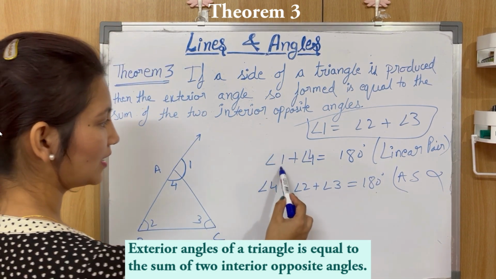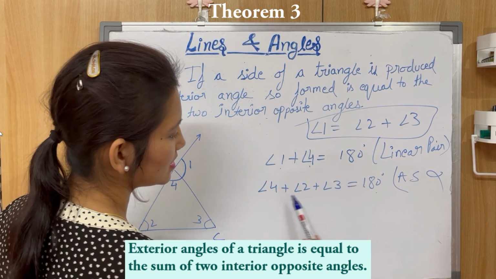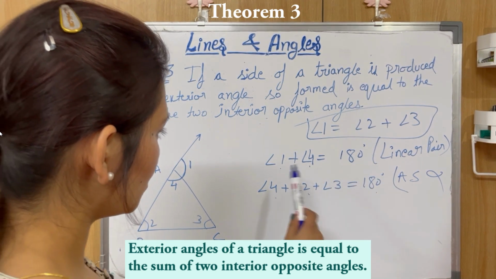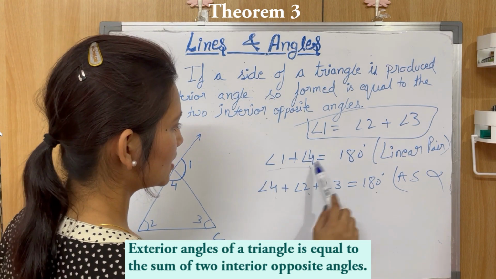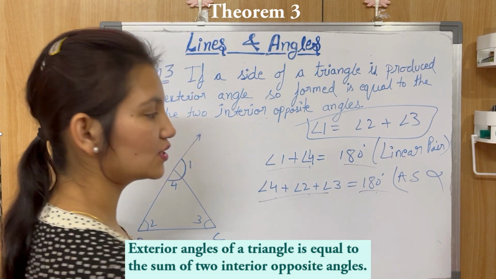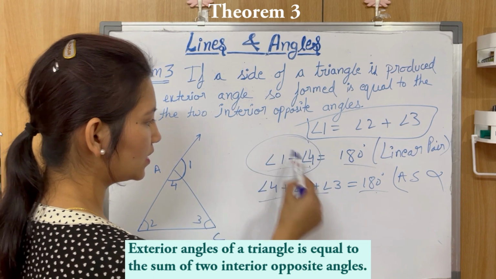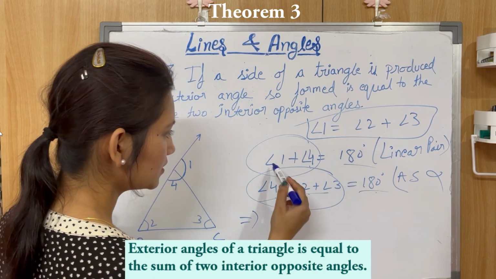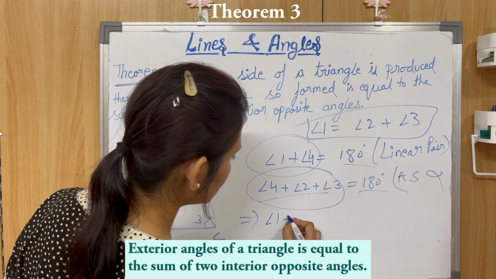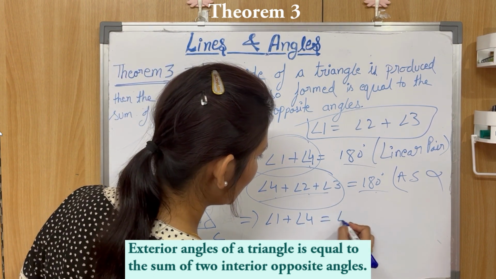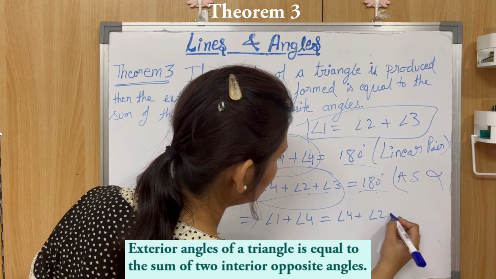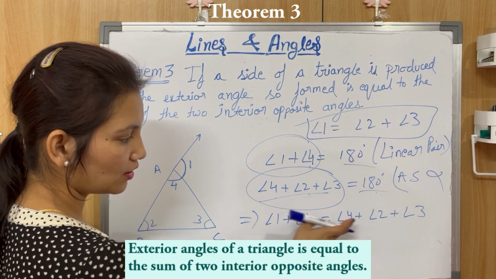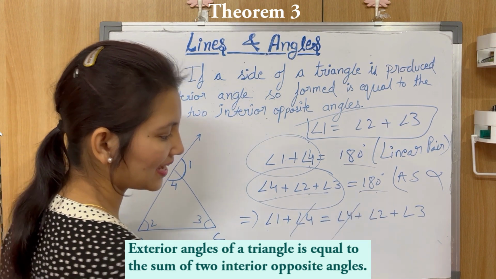Now angle 1 plus angle 4 is 180 degree, and the second equation says angle 4 plus angle 2 plus angle 3 is 180 degree. Now from these two equations, this is equal to 180 degree, this is equal to 180 degree, so we can equate them, because they both are equal to 180 degree. This implies angle 1 plus angle 4 will be equal to angle 4 plus angle 2 plus angle 3, right? Now angle 4 is common on both sides, so 4 will get cancelled out.